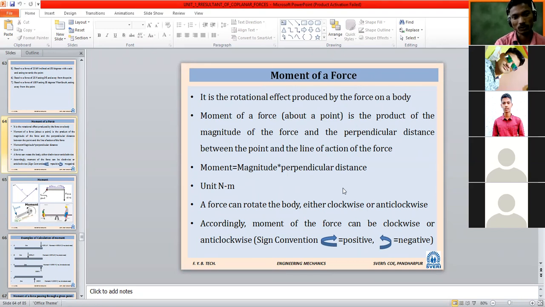If one end or one point of the body is fixed, then the body may rotate. That rotational effect, intentionally mentioned here, is known as moment.